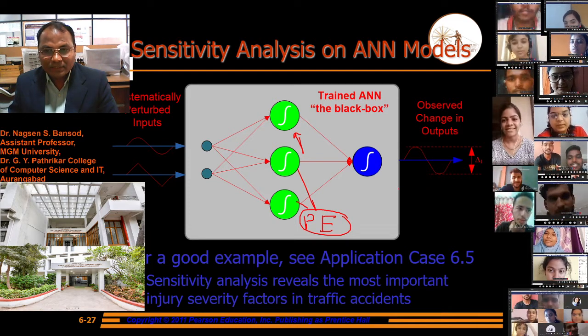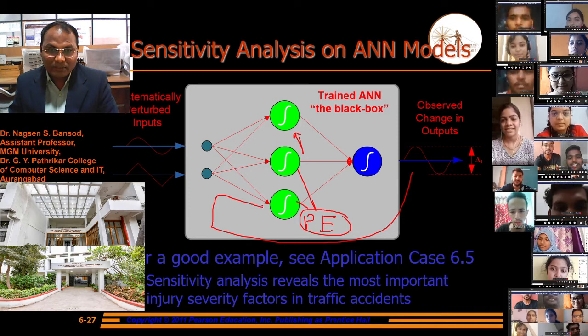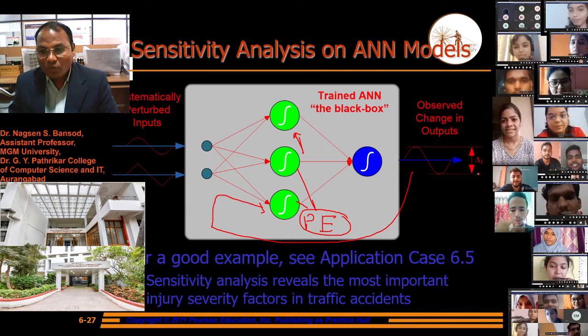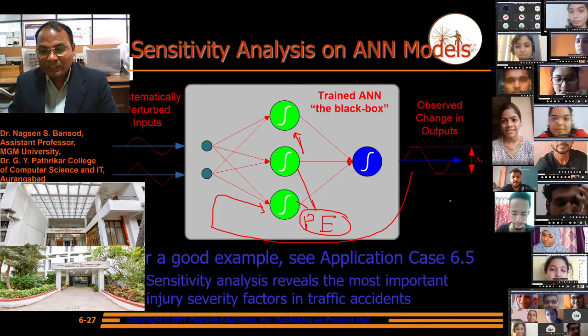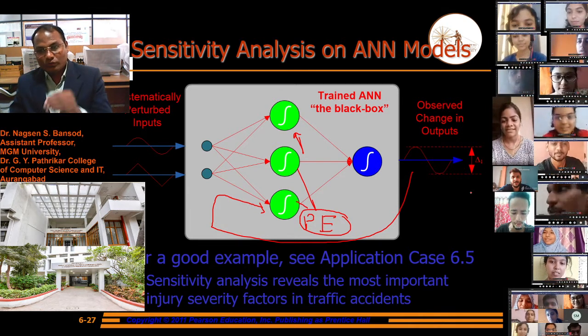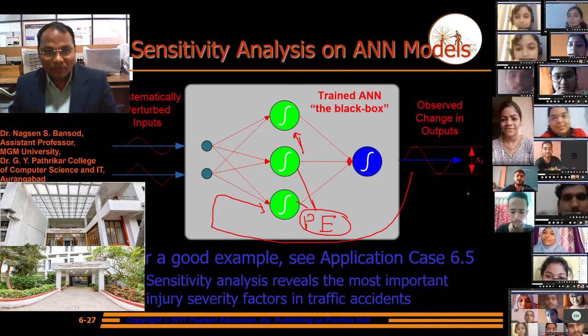Is there any change in output? Then again we have to add hidden processing elements, up to where we get the desired output. There is a change in output, and we will observe the change in output again and again.